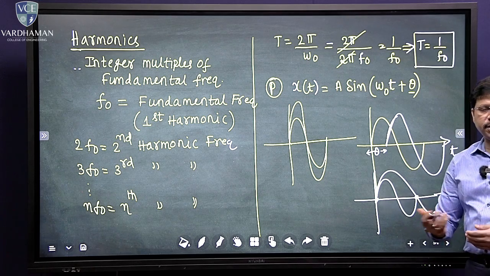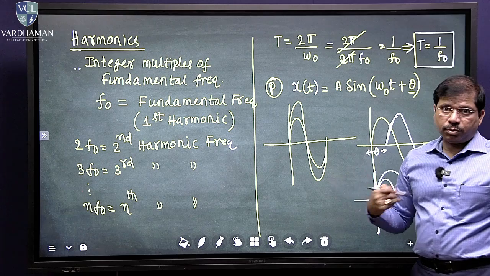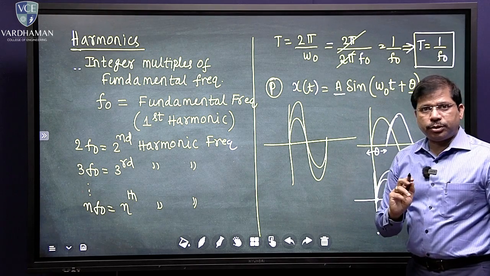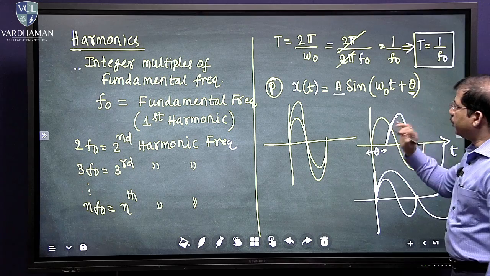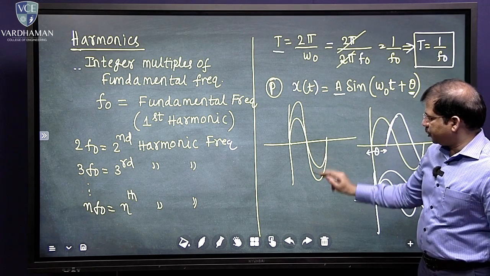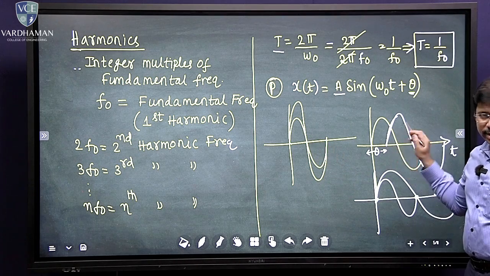So there is a difference in the time period. The conclusion is that amplitude and phase will not affect the time period. I can have two different amplitudes with the same time period, and two different phases with the same time period.